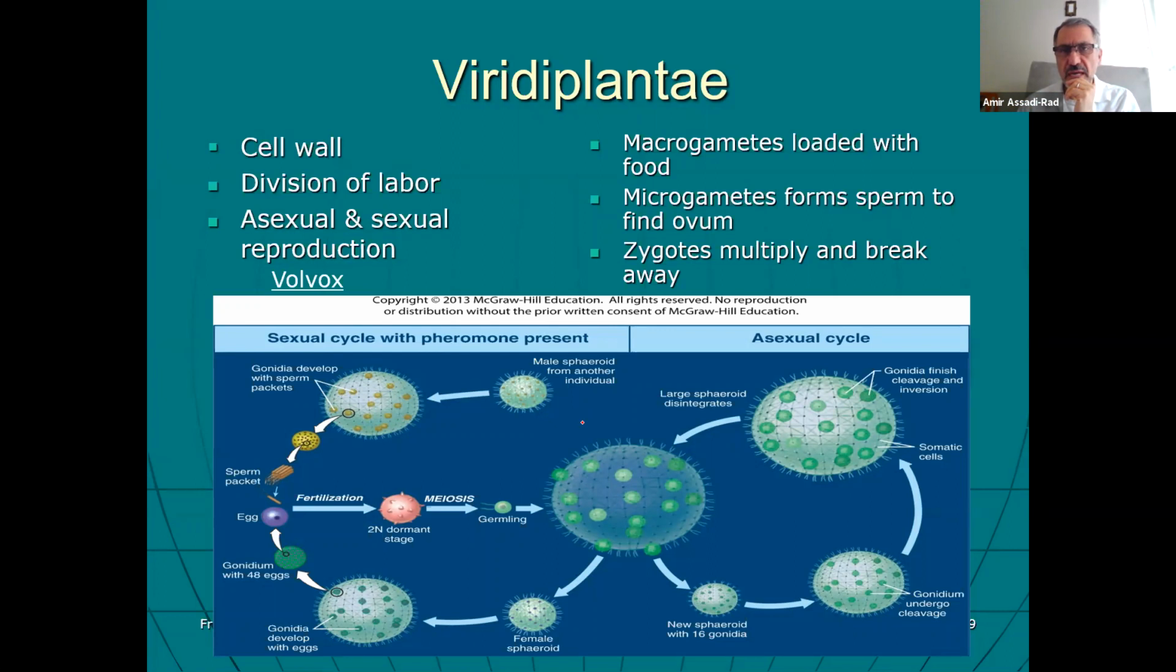Macrogametes loaded with food, and microgametes form sperm or egg, and then zygotes multiply and break away and form a new colony. So right here, if you would, these are sperm right here, and these are egg. The sperm and egg fertilize each other. Right here is zygote, and then that undergoes meiosis, and they form a colony.